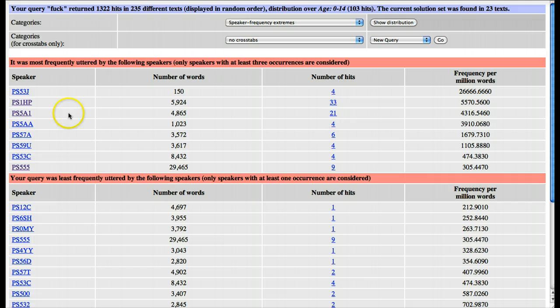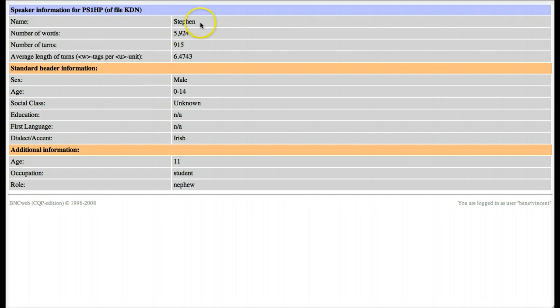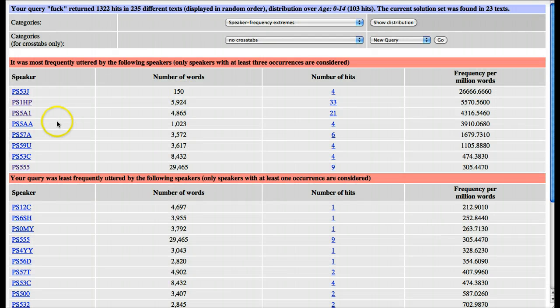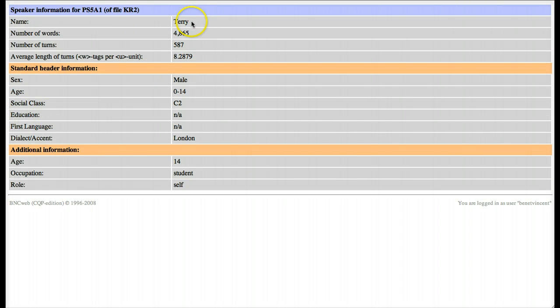And if we look at this speaker, also we can have a look at information for the speakers themselves. So if we look at this speaker, we can see it's a boy who's aged 11, and we don't know a lot more about him except that he's the nephew of the person who made the recording rather. And this one, also a boy, Terry, age 14.